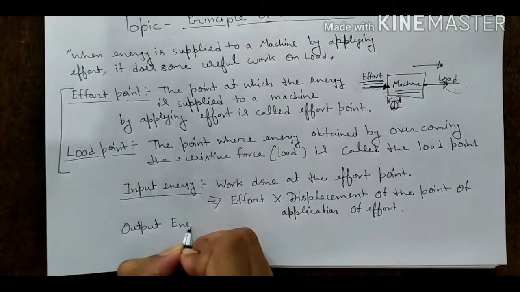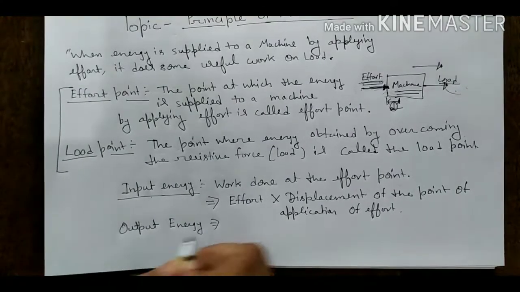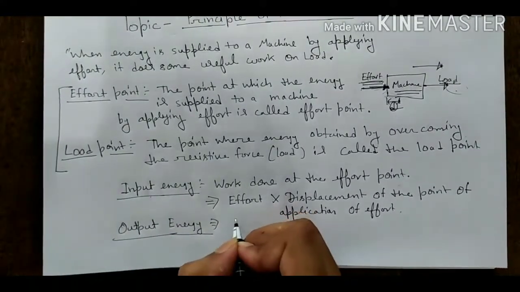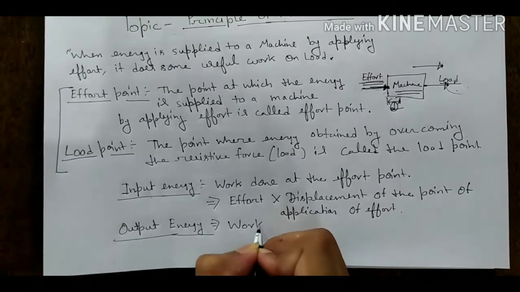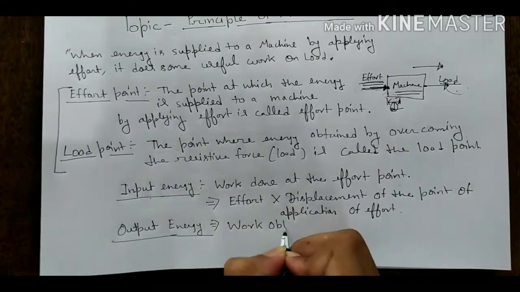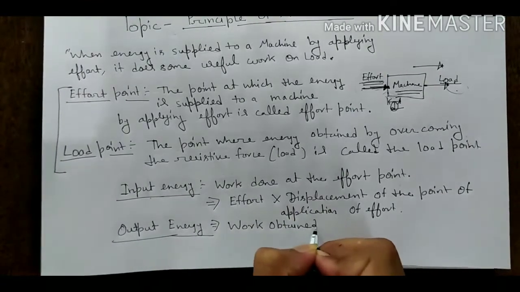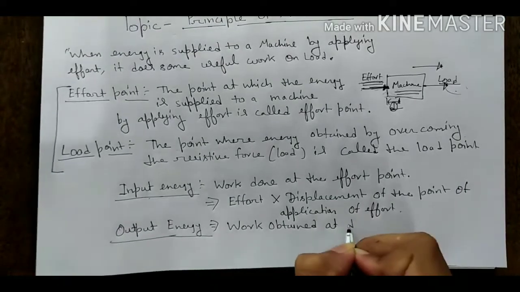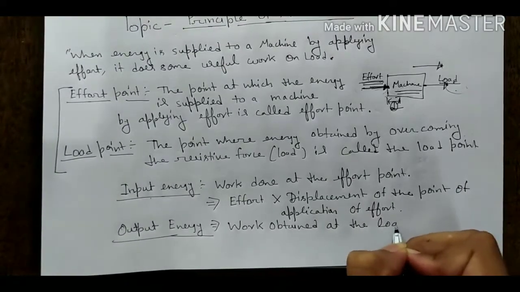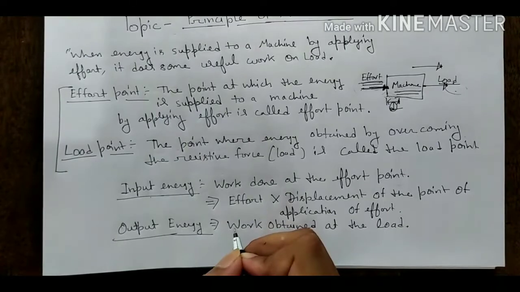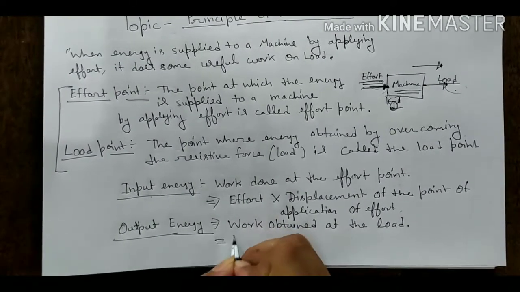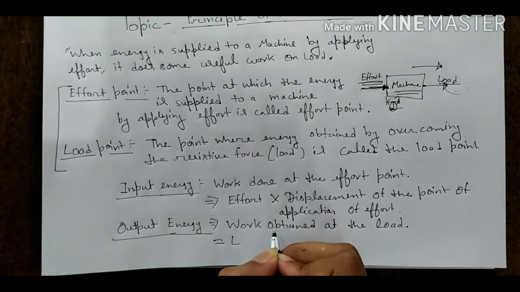So we can write here what the output energy is. Output energy, in one line: work obtained at the load is called the output energy. And work means force into displacement.